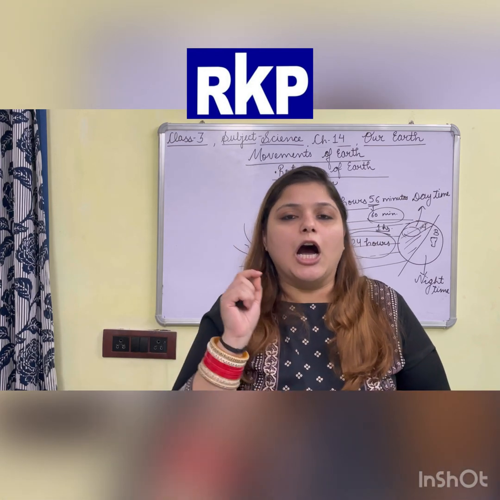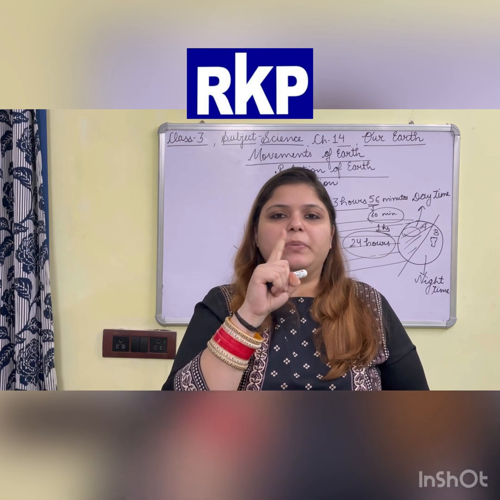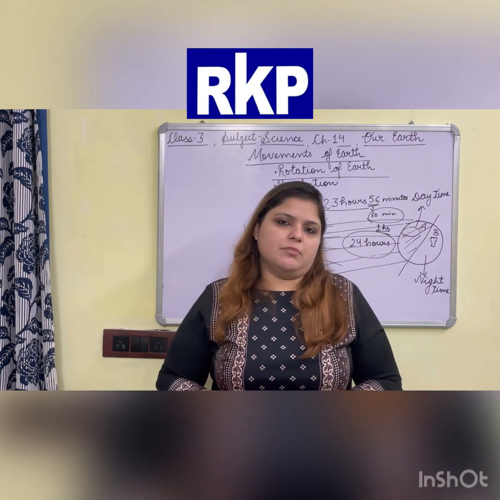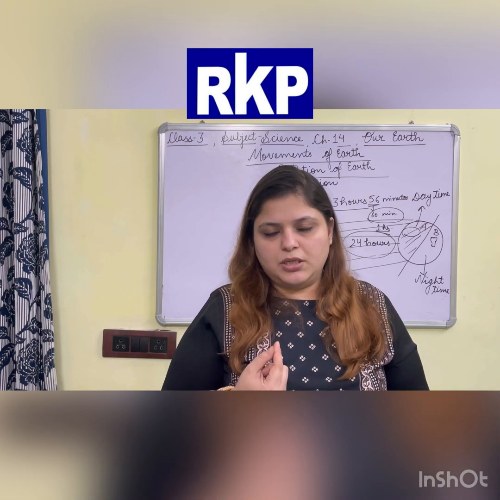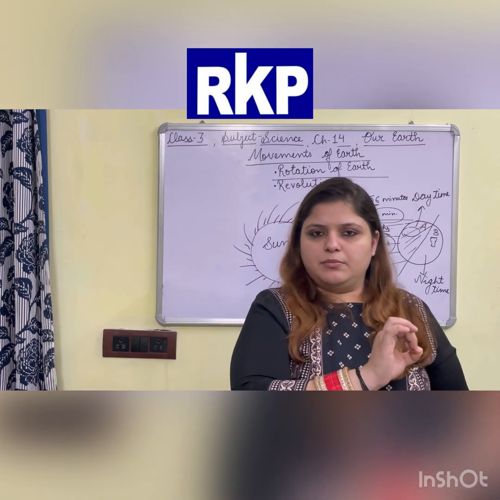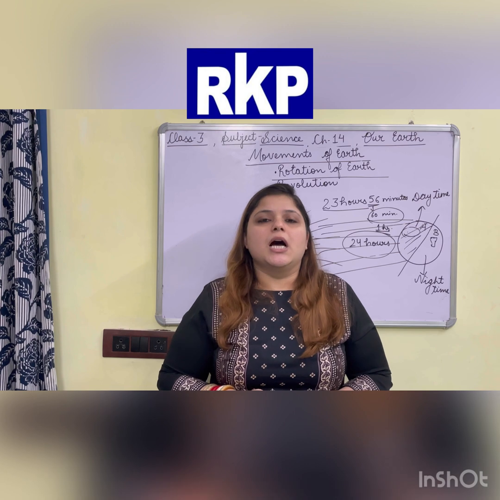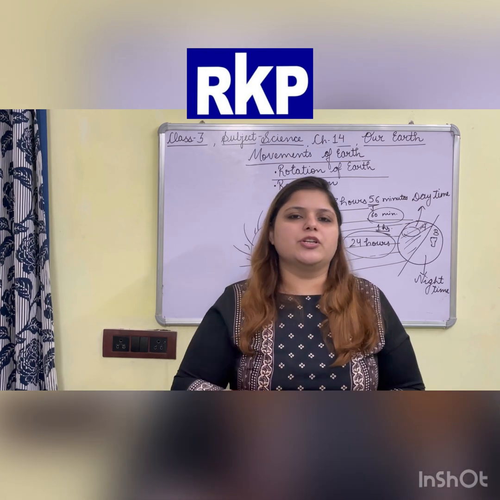And question number 4, how much time does Earth take to complete one round around its own axis? So I have spoken 3 questions together. Question number 2 is, the movement of the Earth around its own axis is called dash. Question number 3 is, what does that movement cause? Means what changes does that movement cause? And question number 4 is, how much time does the Earth take to complete one round around its own axis?